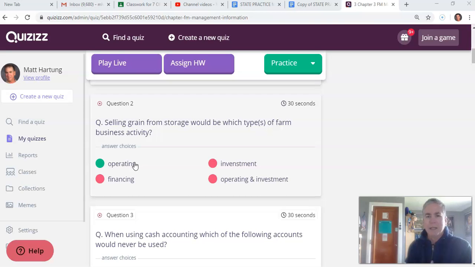And these are like day-to-day business of a farm, growing crops. So the answer is operating, selling grain. Typical business operation that you would think of on a farm.